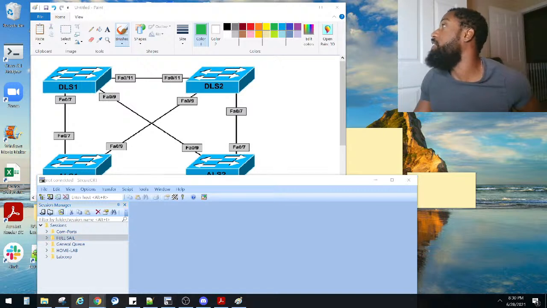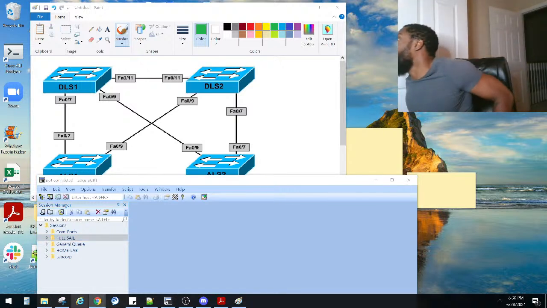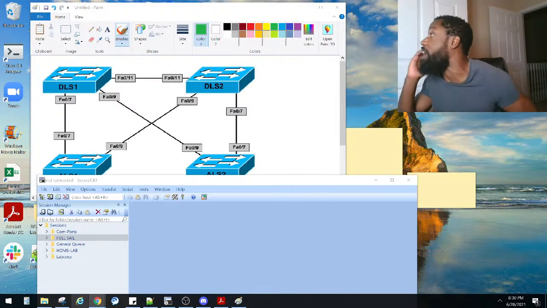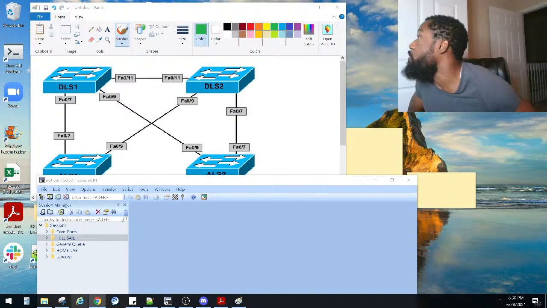Let me catch up with the chats here. What format is the Boson lab? I don't understand your question. Physical or EVE? Are you talking about Boson? 20 routers sounds like easy work for EVE-NG. Yes, you're right, Kobe, depending on if you have a server or not. Darth 3 says, my weakness shows up at powering up the equipment. Yours are going to be looking like strengths.